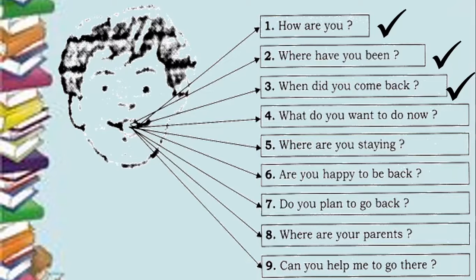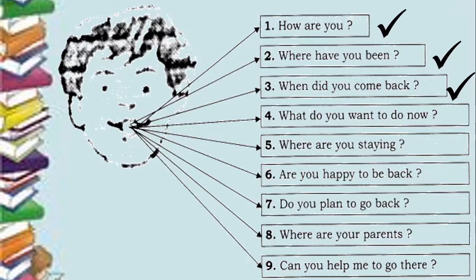So, what is the difference between these questions and rhetorical questions? There are many more questions also, you can read them. What do you want to do now? Where are you staying? Are you happy to be back? Do you plan to go back? Where are your parents? Can you help me go there? So these are all questions that you're asking. So what is the difference between these questions and a rhetorical question?